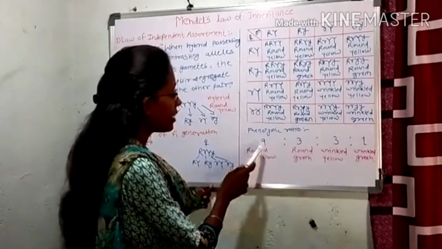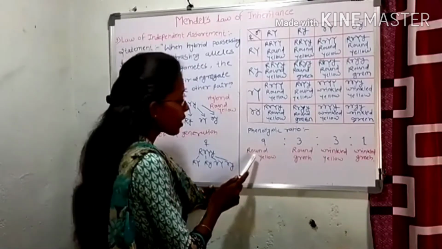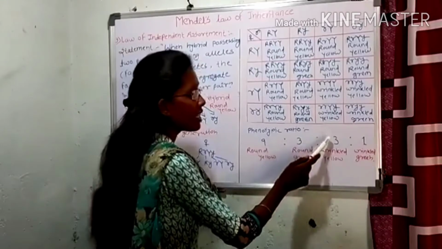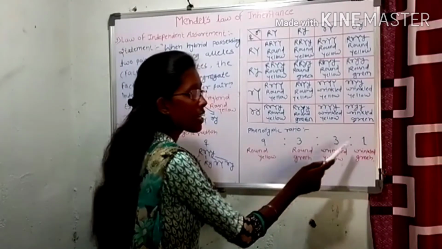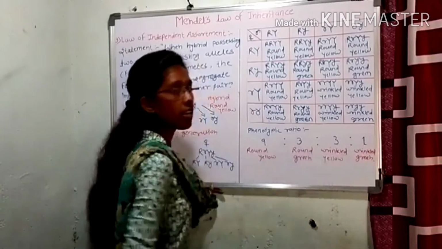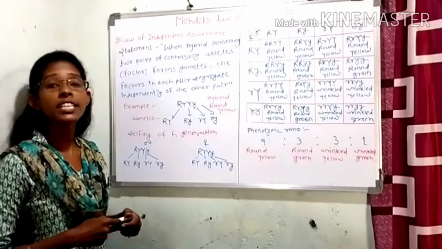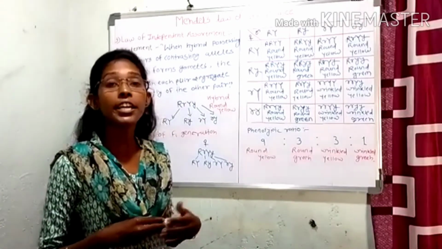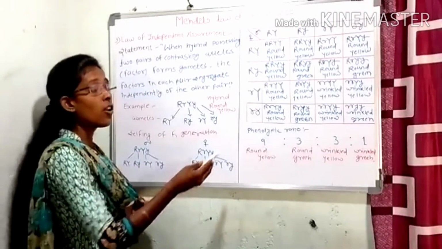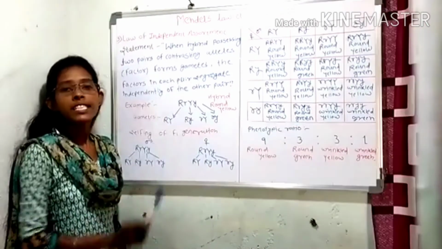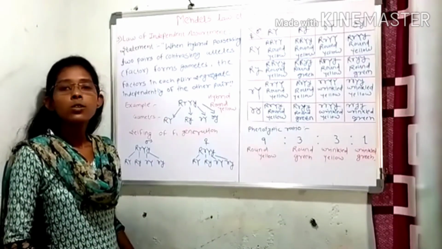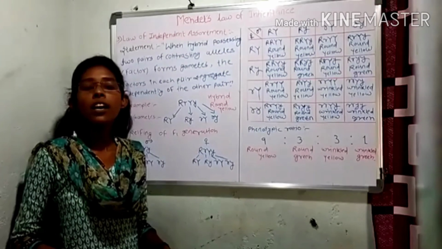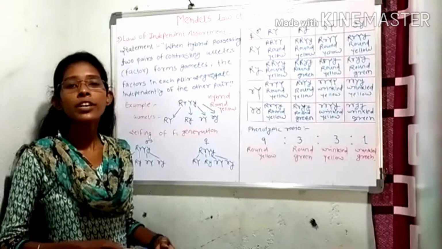Nine offspring are round yellow, three offspring are round green, three offspring are wrinkled yellow, and the remaining one offspring is wrinkled green. This ratio indicates that two pairs of contrasting characters separate from each other independently. That is called the law of independent assortment. This law concluded that the two characters under consideration are independently assorted, giving rise to different combinations.